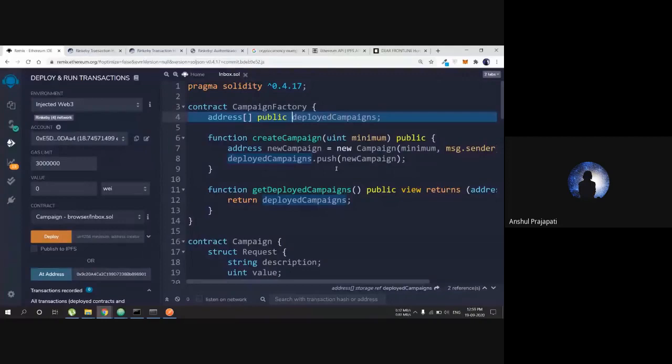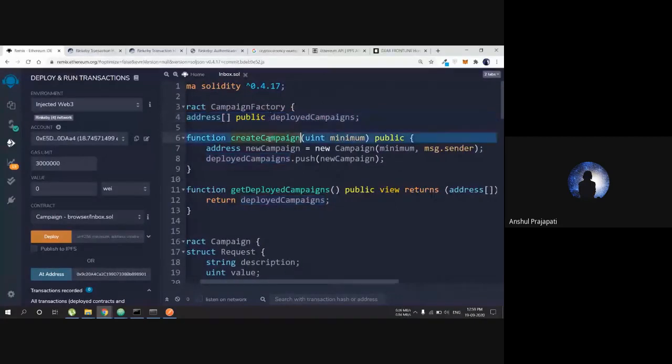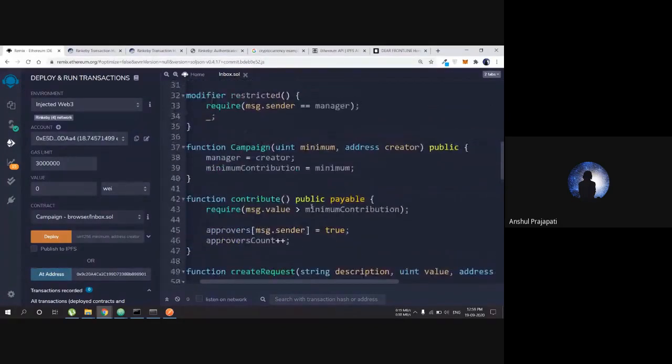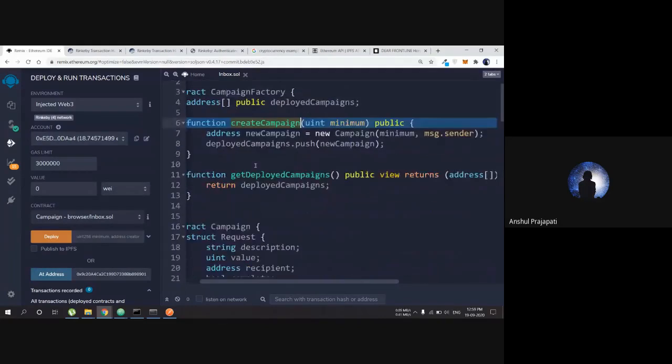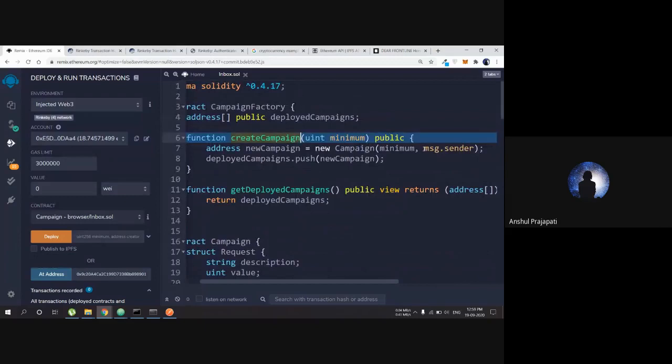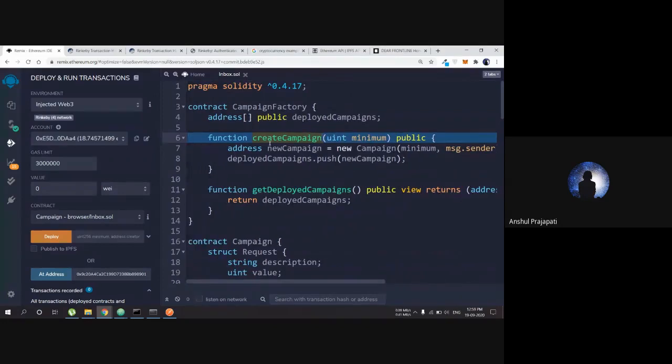So what is happening here is createCampaign. The manager is going to create the campaign, and when a new campaign is created, you get a minimum amount of money and also the address of the creator. Here you are getting the address of the creator who is going to create the campaign. That message sender is passed to that campaign, and the campaign is created that way. So we have two contracts in the same file, as you can see.